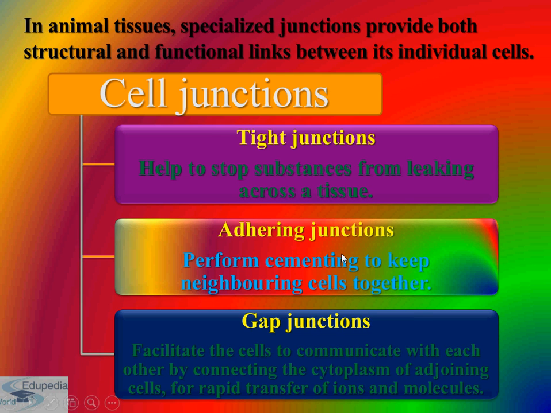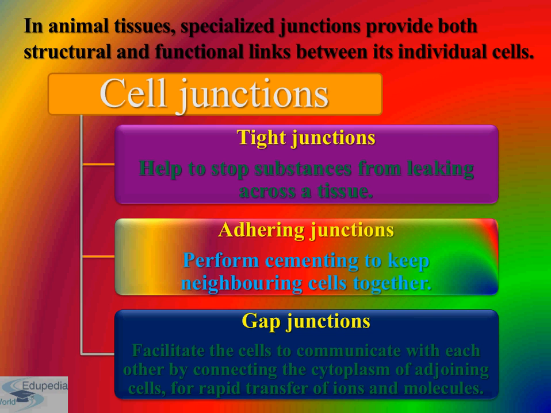Just as cement is required to bind two bricks, adhering junctions perform cementing to keep neighboring cells together.